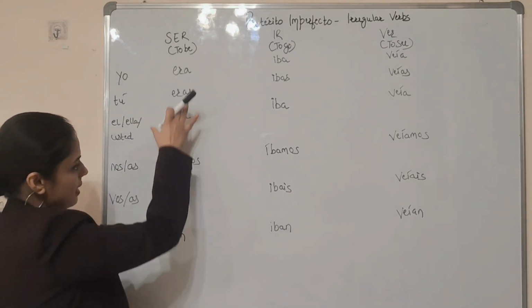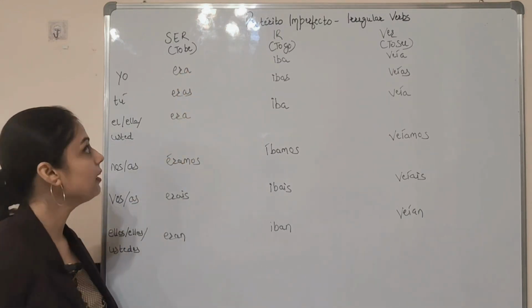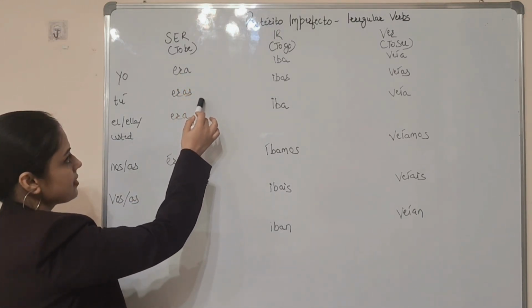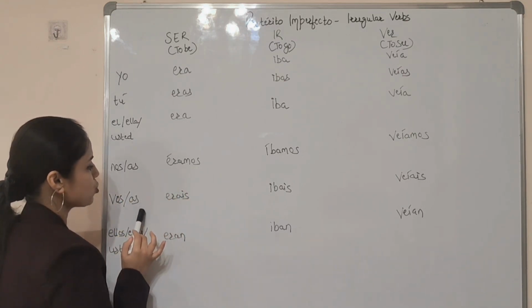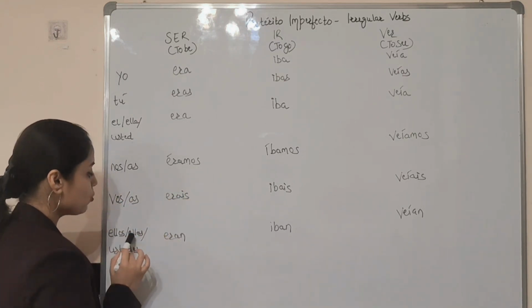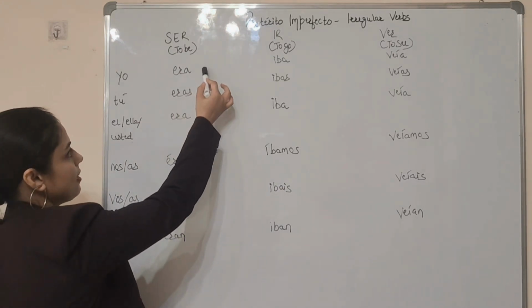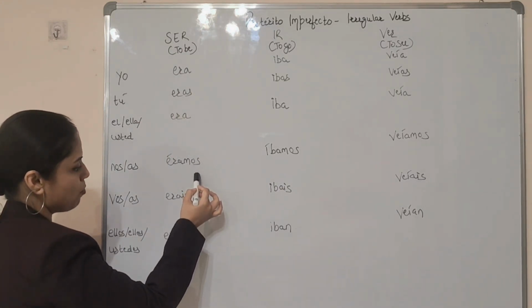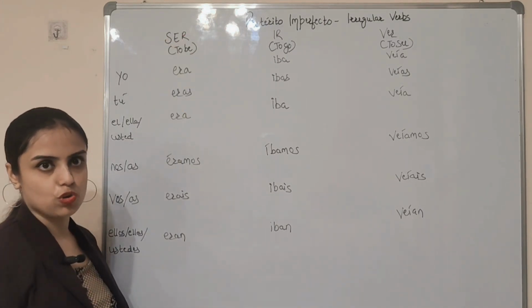Though the whole stem is irregular, these are the same. ¿Vale? So era, eras, era, nosotros, nosotras éramos, vosotros, vosotras erais, ellos, ellas, ustedes eran. ¿Vale? So era, eras, era, éramos, erais, eran. So this is the conjugation of ser.